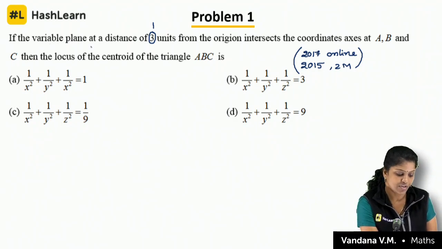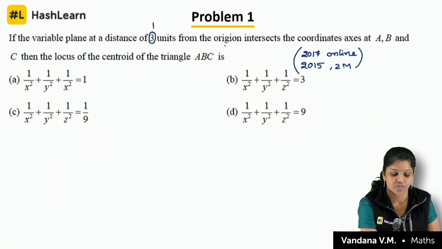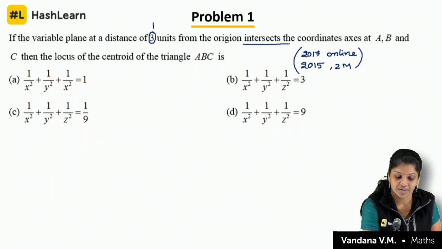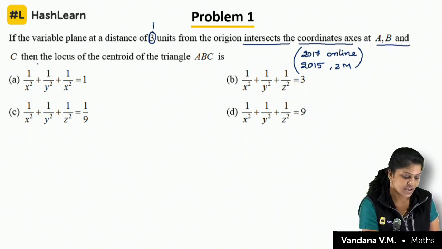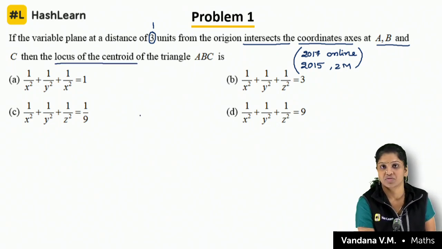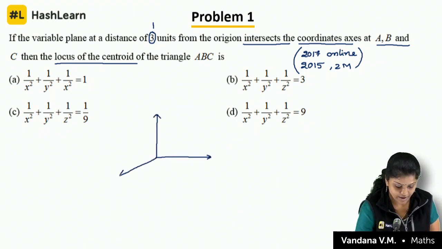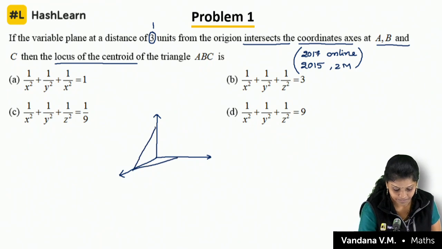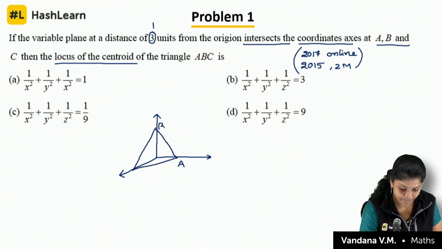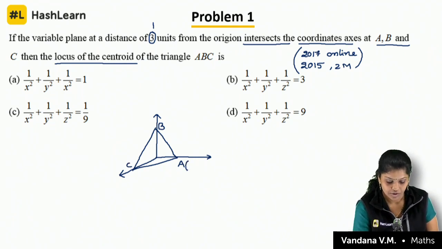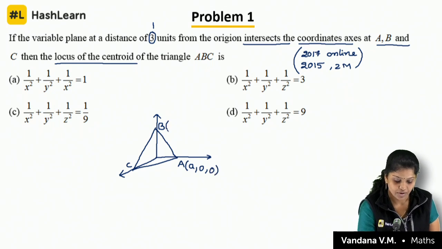Listen: if a variable plane at a distance of 3 units from the origin intersects the coordinate axes at A, B and C, then the locus of the centroid of the triangle is... See here, there is a plane which is making the intercepts A, B, C, in such a way that the points are A, 0, 0; 0, B, 0; and 0, 0, C, and the distance from the origin to this plane is 3 units.